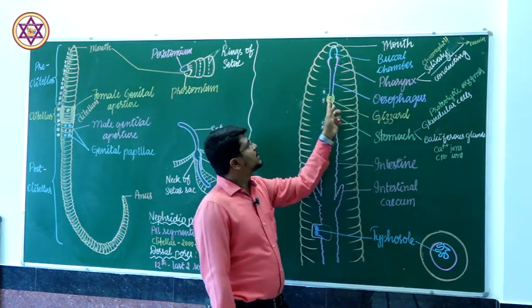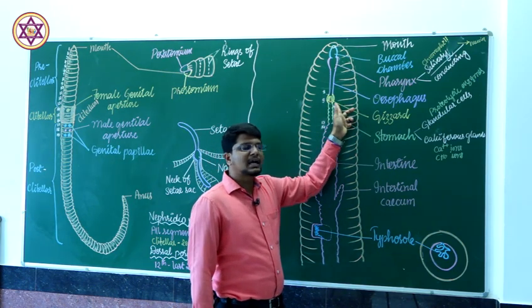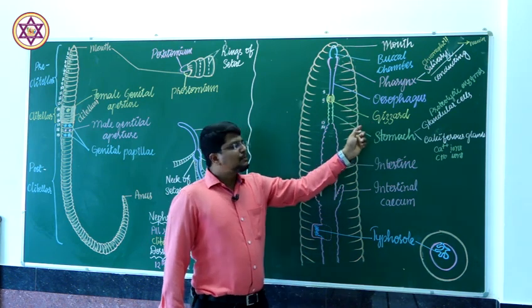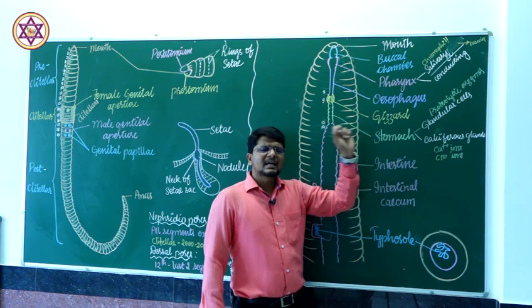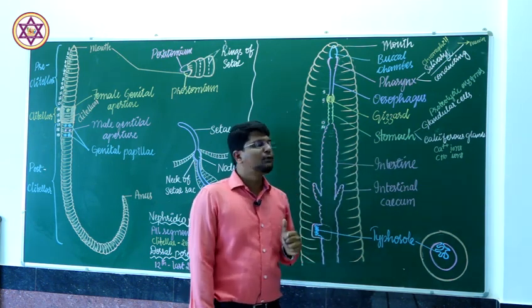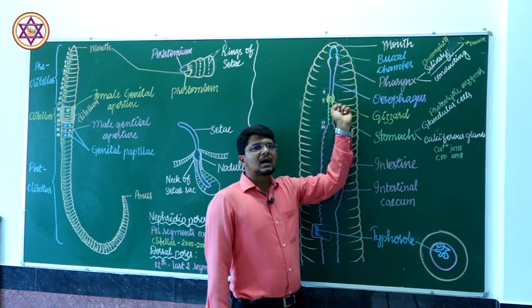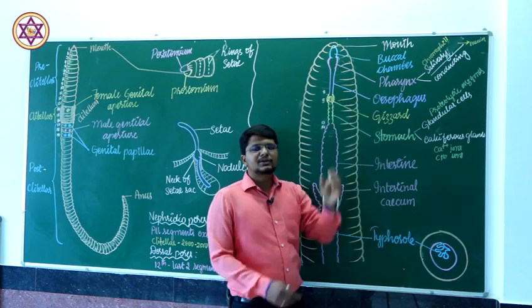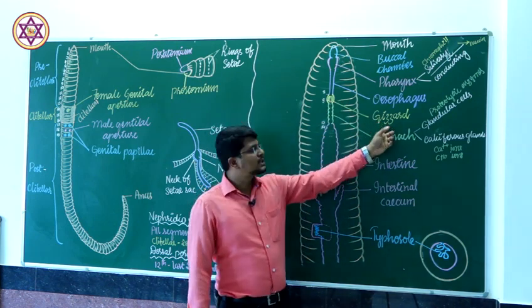The esophagus opens into the gizzard, which is located in the 9th segment of the animal. The gizzard is a hard muscular structure, and since the animal does not have any teeth for grinding food, the hard larger food particles are crushed into smaller pieces by the activity of the gizzard.